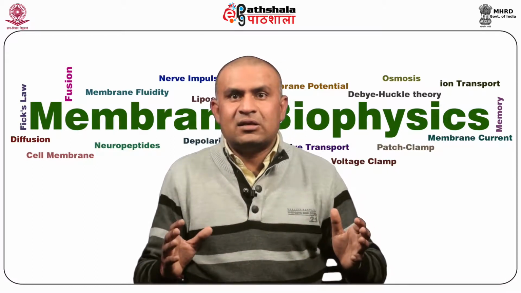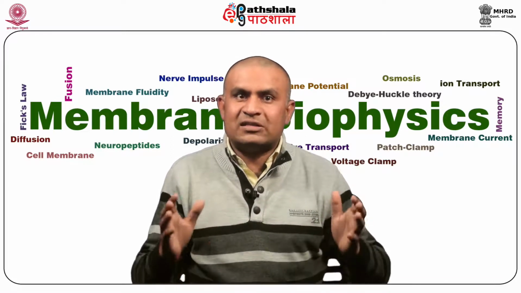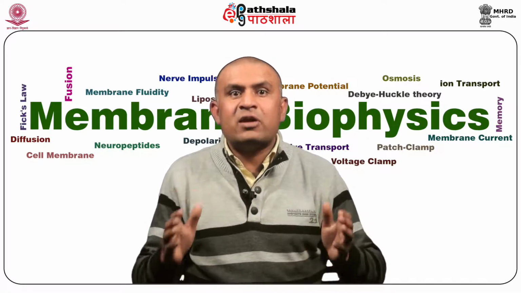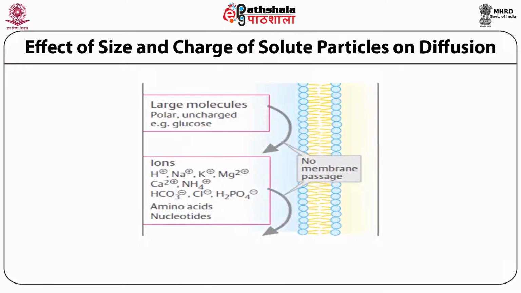These interactions lead to the formation of a shell of water molecules around the ion, which is known as the hydration shell. In this cartoon picture, which is representing the effect of size and charge of solute particle on diffusion, for a molecule to get transported across the membrane from one side to another side of the plasma membrane, it must shed its hydration shell and then pass through the membrane and again gain its hydration shell after getting transported.